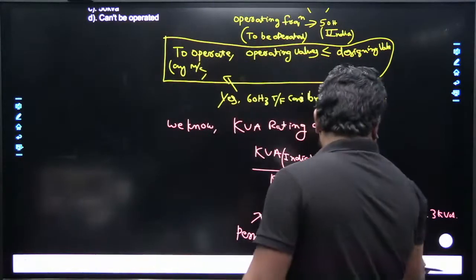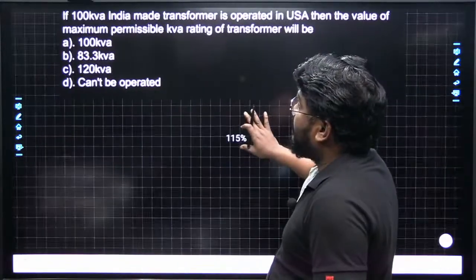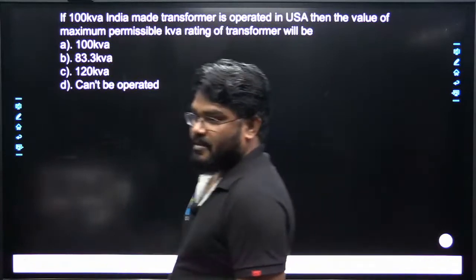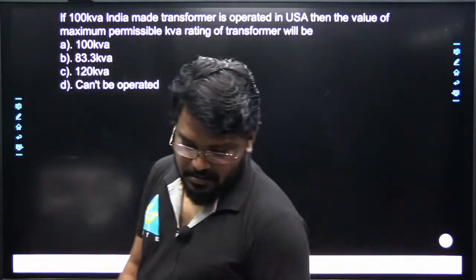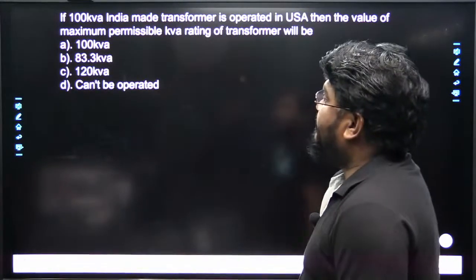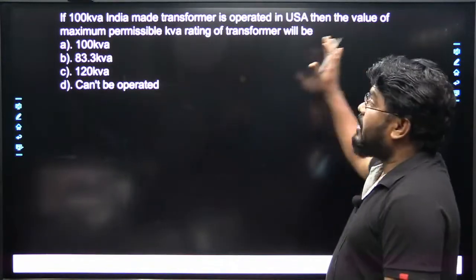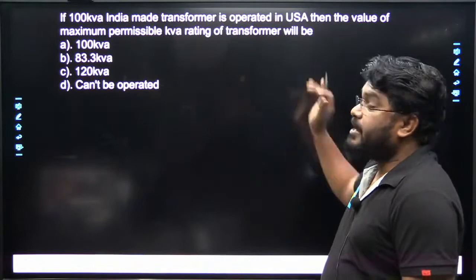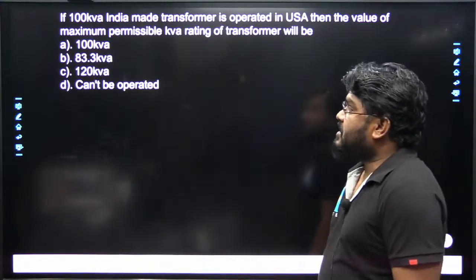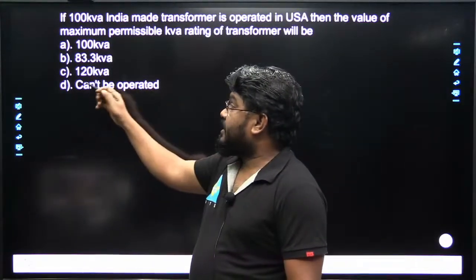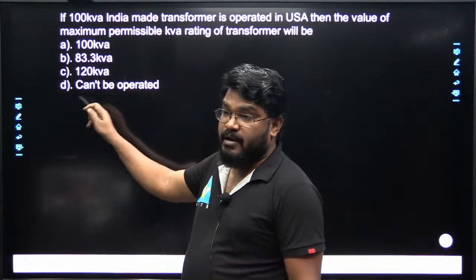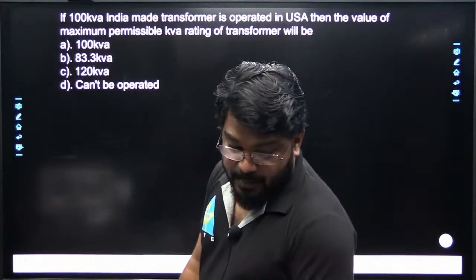Okay, so now another question. Now can you answer this? If a 100 kVA India-made transformer is operated in USA, then what is the value of the maximum permissible kVA rating of the transformer? Option A 100 kVA, option B 83.3 kVA, option C 120 kVA, and option D can't be operated.